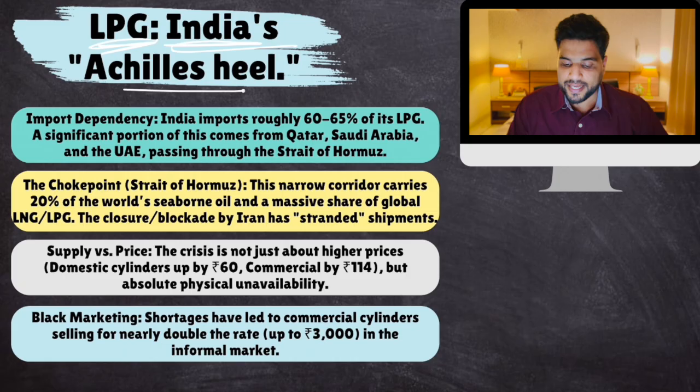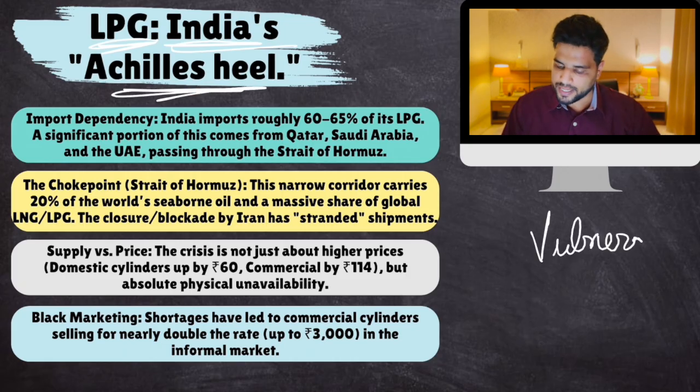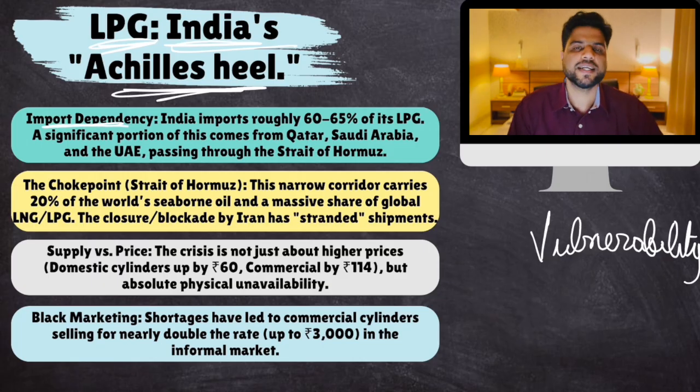Now, LPG crisis, India's Achilles heel. Achilles heel means India's vulnerability. Now, why is India vulnerable to an LPG crisis? First of all, import dependency. India is not self-reliant when it comes to LPG. 60 to 65% of its LPG is imported, and most of it comes from Qatar, Saudi Arabia, UAE, passing through the Strait of Hormuz. Okay. Strait of Hormuz is a choke point. A narrow corridor that carries 20% of the world's seaborne oil trade and LNG and LPG trade.